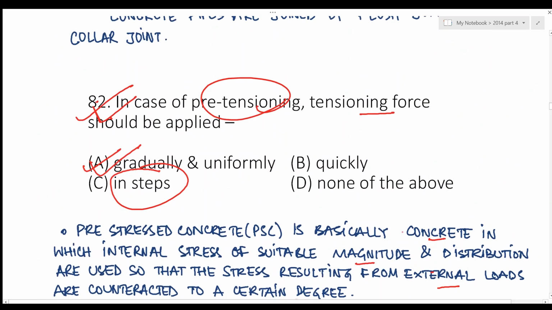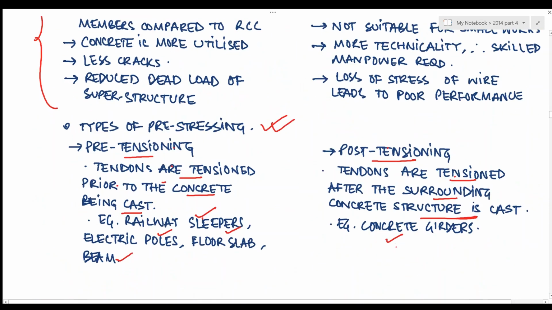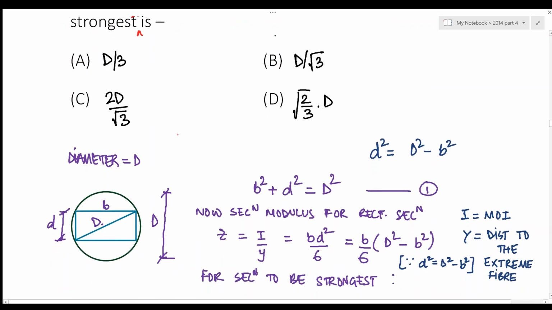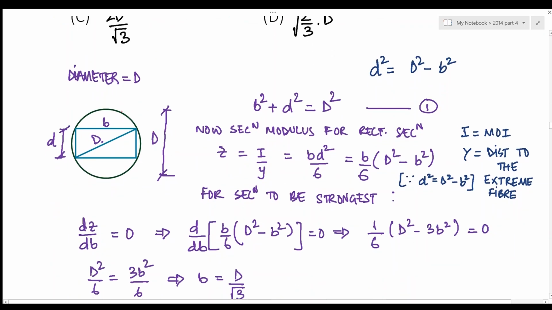So the answer for this particular question should be A, gradually and uniformly. Next question: a rectangular beam is to be cut from a circular log of wood of diameter D. The depth of the strongest section is, right? Now this is a circular log of wood.